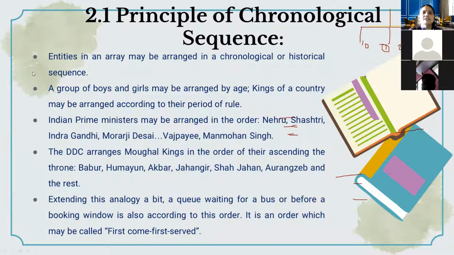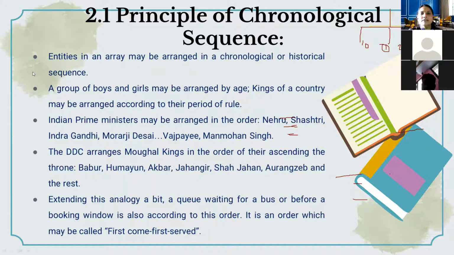Now here you can see one example. A group of boys and girls may be arranged by age. For example, if we were born in 1957, we have to take 1957 first, because according to age that person is older.